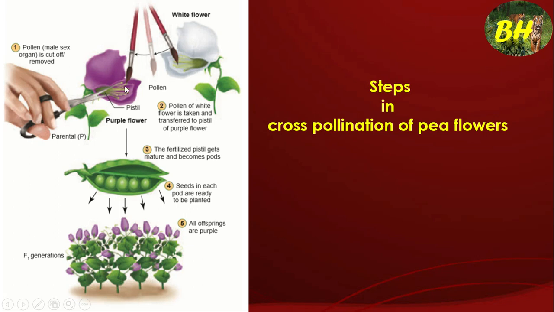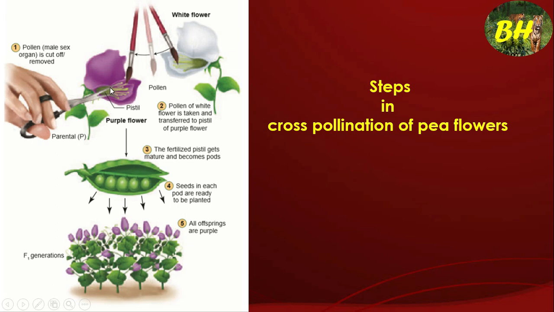The removal of stamens is a process called emasculation. Why is it removed? To prevent self pollination, to prevent the entry of pollen to the stigma. So we cut or remove the stamens from the female parent.